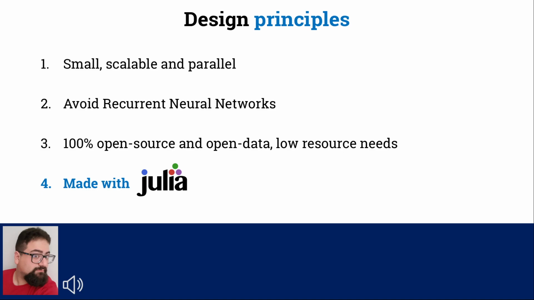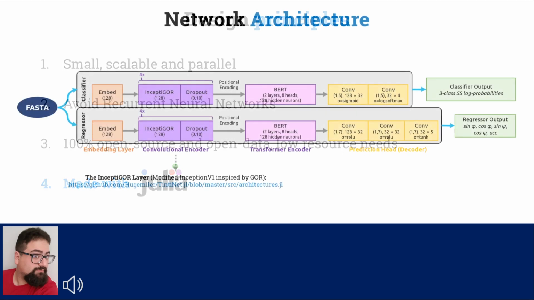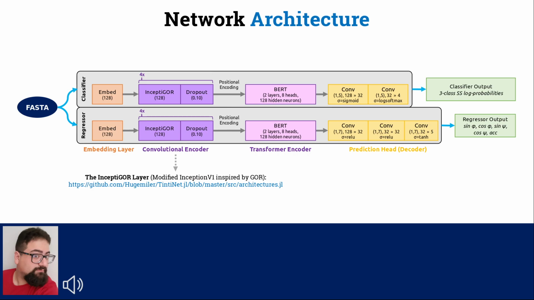Our network, called Tintinet.jl, is a classifier regressor pair, where each component combines embeddings, convolutions, and transformers on an encoder-decoder network, which produces same length outputs for each input sequence. We built a custom modified inception layer to make up the convolutional encoder, which is responsible for processing local information, and included a bidirectional transformer encoder to further process the sequence, including global information. Finally, convolutional detection heads are responsible for the output generation.